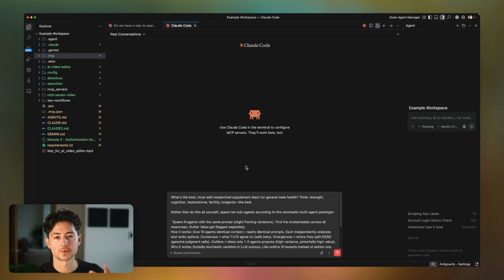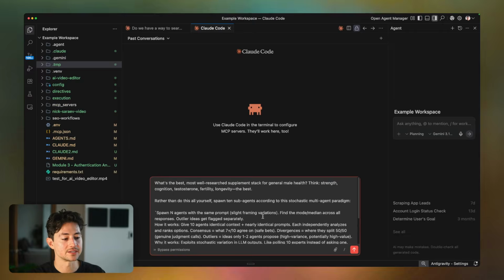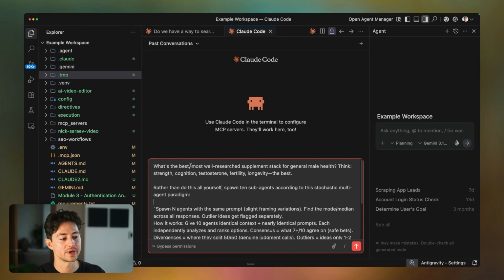And when you search, what you're really doing, kind of mathematically, is exploring the space of all possible ideas or opportunities. In my case, I'm looking for the best, most well-researched supplement stack for general male health. Think strength, cognition, testosterone, fertility, longevity, whatever is the best.